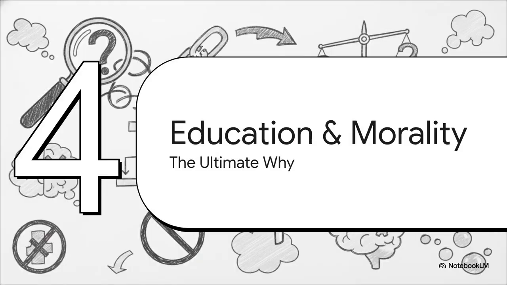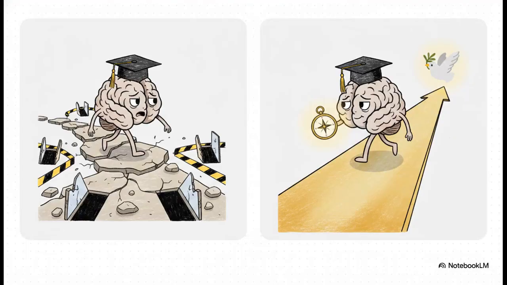Section 4. Education, morality, and peace. The ultimate why. So, stepping back and looking at this whole concept through the heroesmartacademy framework, we really have to ask the big question: what is the ultimate point of all this mental training? I mean, what good is being highly educated if you still make choices that hurt you or the people around you? A sharp mind without a moral compass is honestly kind of counterproductive.